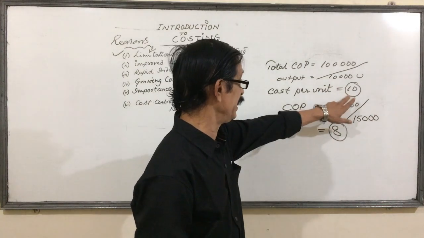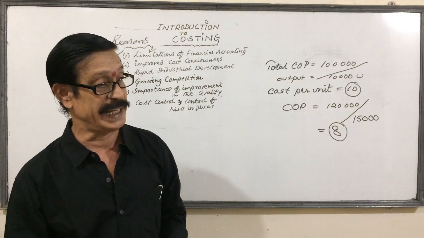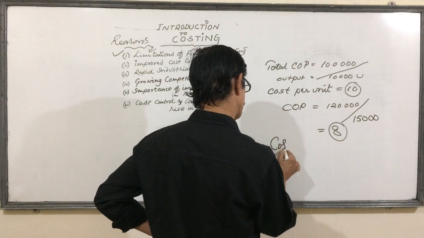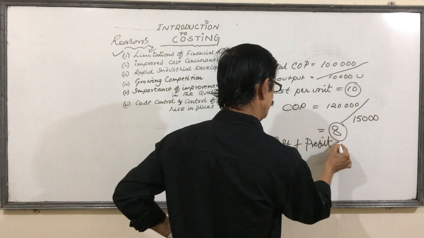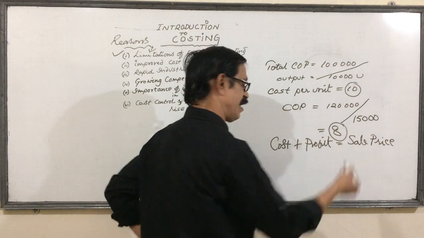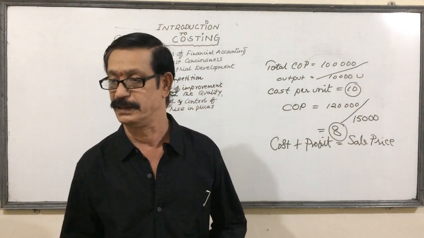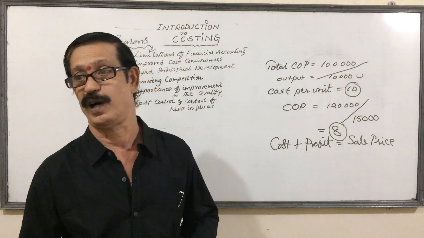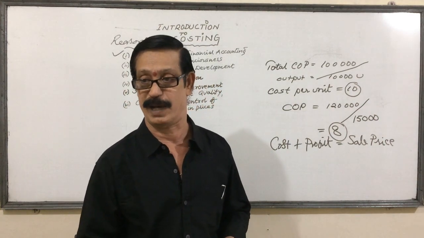So, cost per unit is reduced, automatically we will get more profit, and here, cost plus profit is equal to sale price. Once our cost is less, automatically we can charge less price in the market for our product, and our sales can increase. This is the theory we have to follow. In such a way we can control the cost and face the competition in the market.